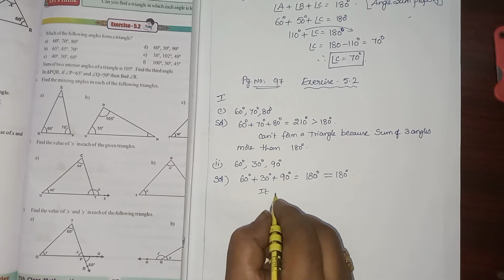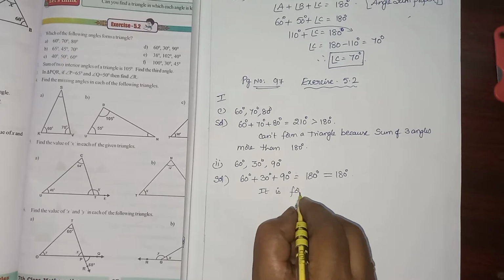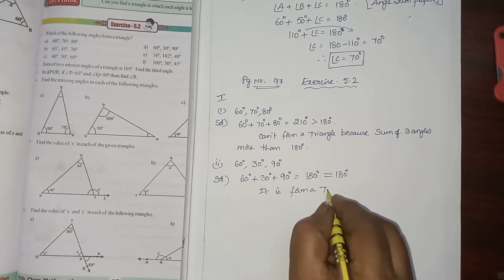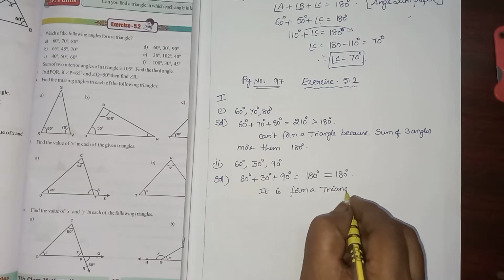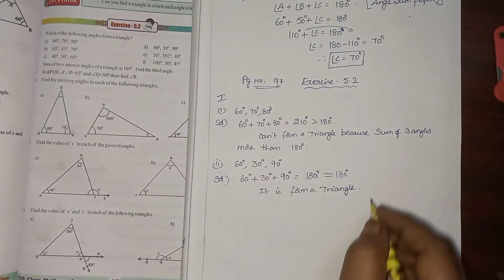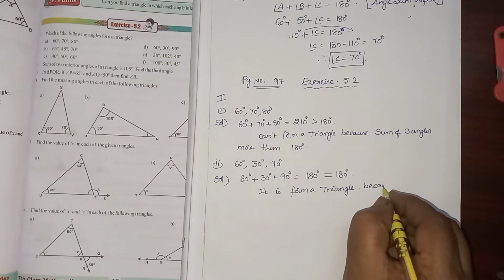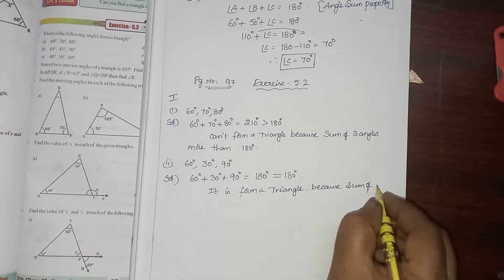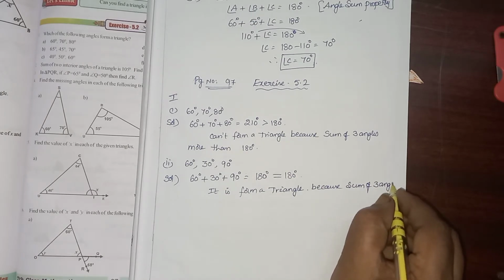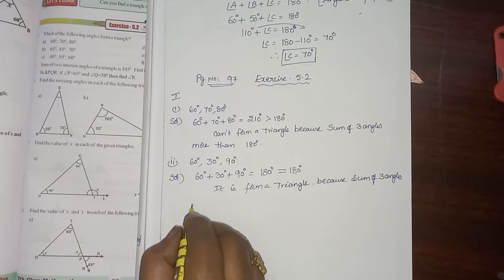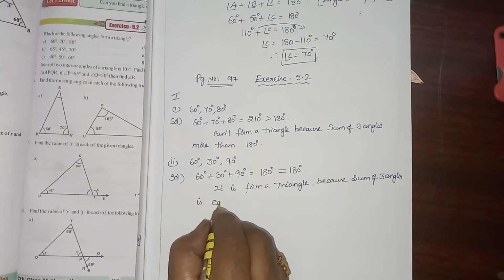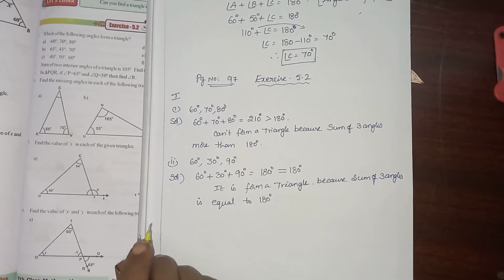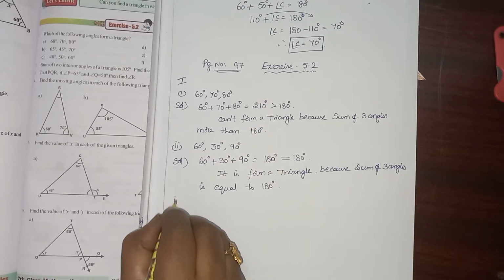It forms a triangle because the sum of three angles is equal to 180 degrees. Sum of three angles is equal to 180 degrees. Third one.